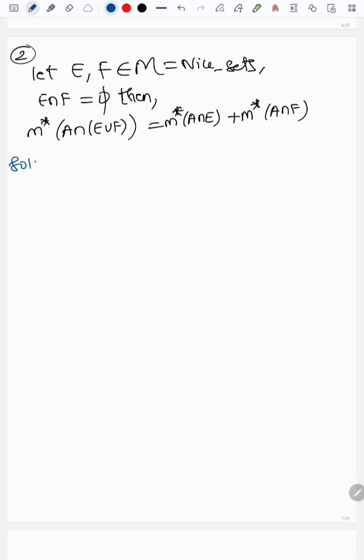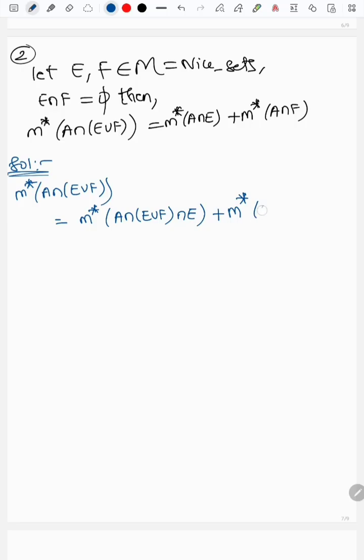So let's write it down. Suppose you just think, can we write it down like this? M star of A intersection with E union F, which is equal to M star of A intersection with E union F intersection with E, plus M star of A intersection with E union F intersection with E complement.